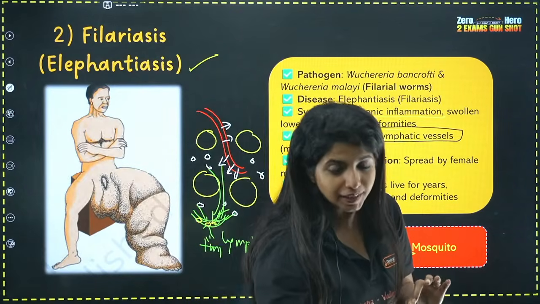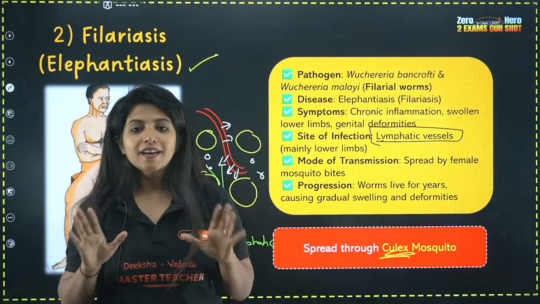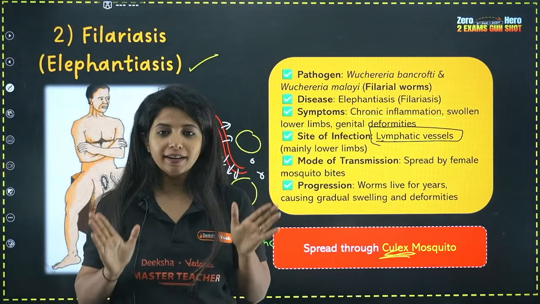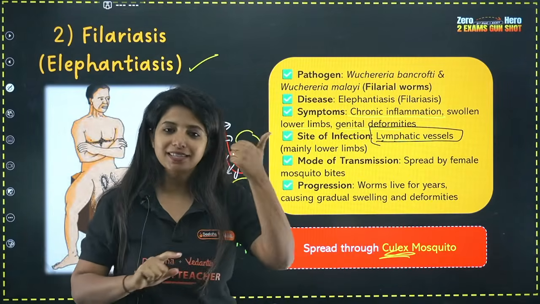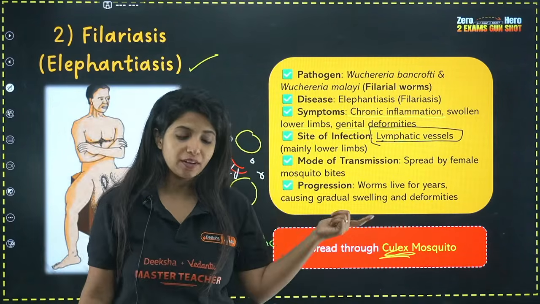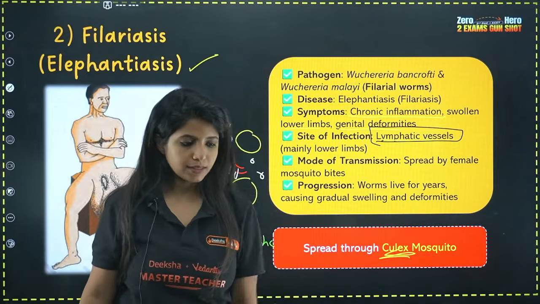Until this particular point, is it clear? Until filariasis, is everything clear? These are the two helminthic diseases. One causes intestinal blockage, ascariasis. One causes lymphatic vessel blockage, and that is filariasis.